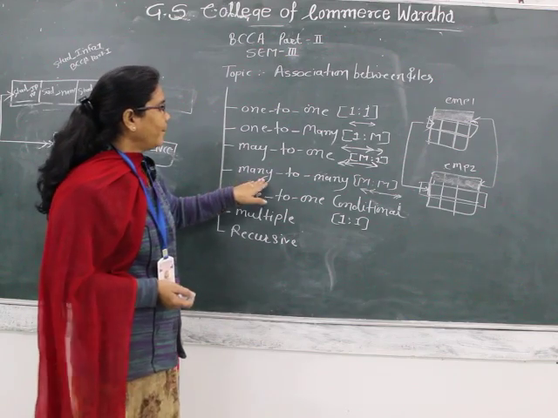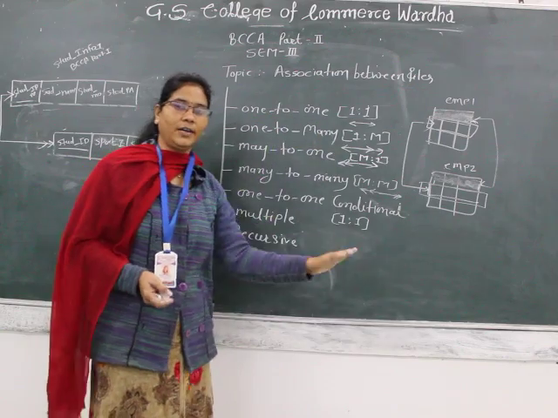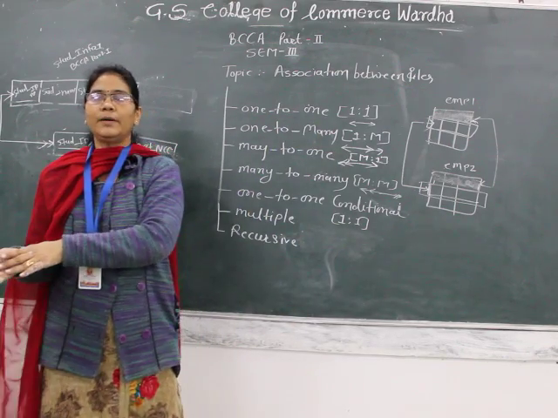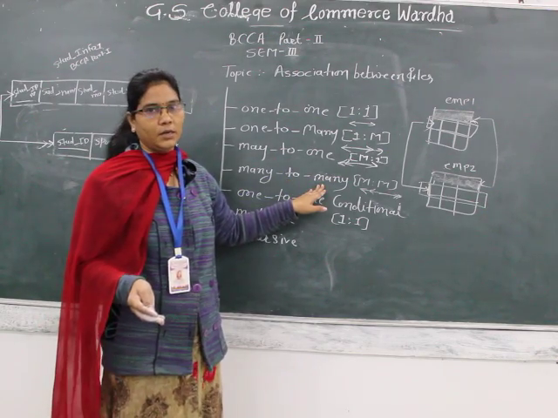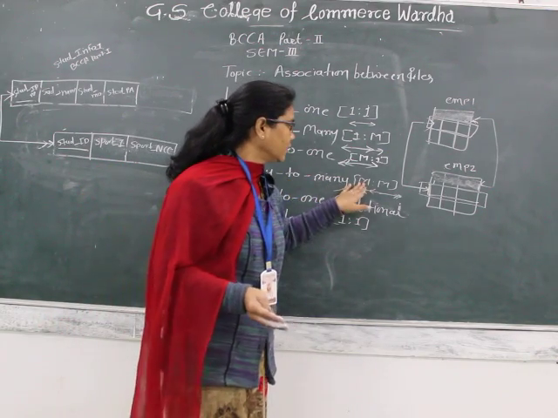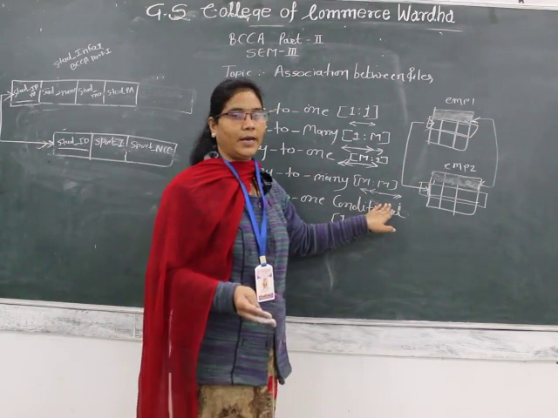Okay, so many to many association: again, multiple records of one file are associated with multiple records of another file. It is nothing but the many to many relationship or association. It is indicated by M:M, and it is denoted by a double arrow.